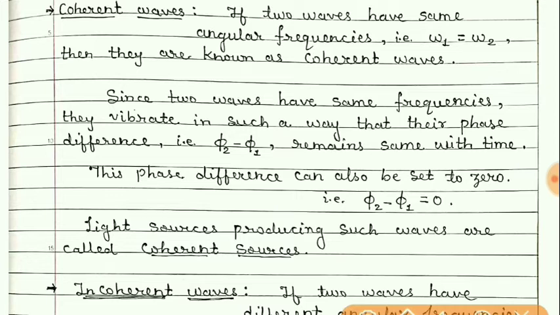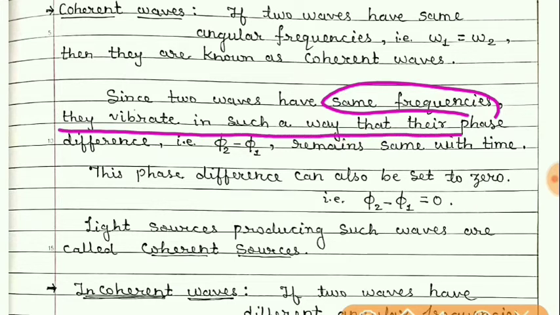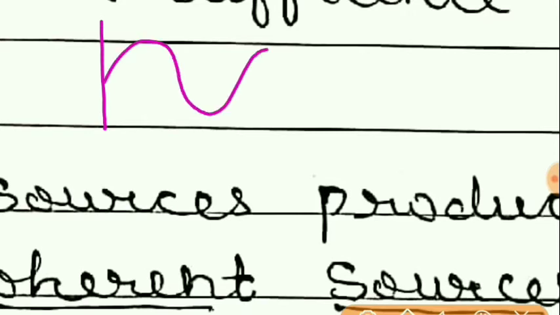Now students, if the waves have the same frequencies, then they vibrate in such a way that their phase difference phi 2 minus phi 1 remains the same with time. For example, this is the first wave, its initial phase at time t equal to 0 is 0.